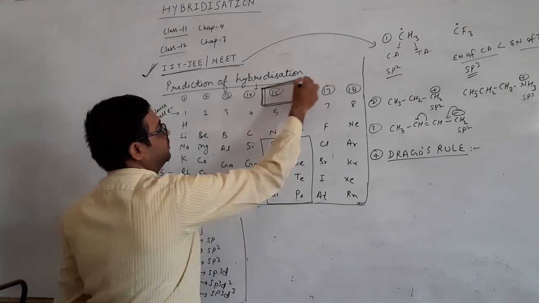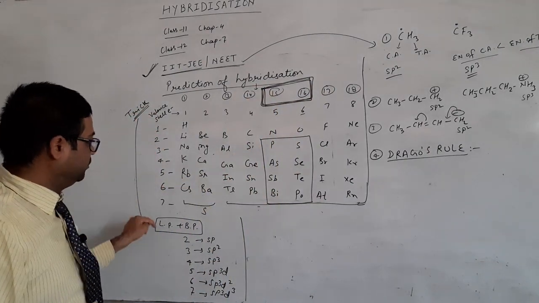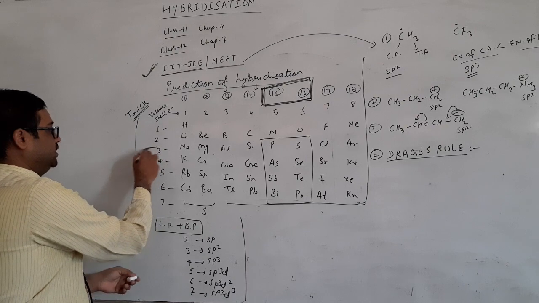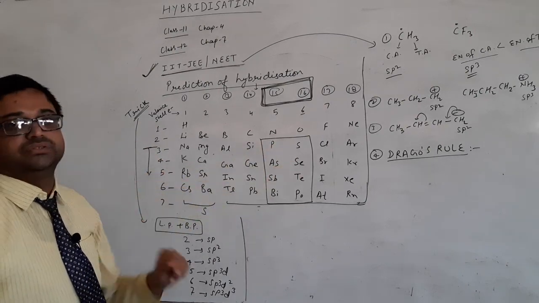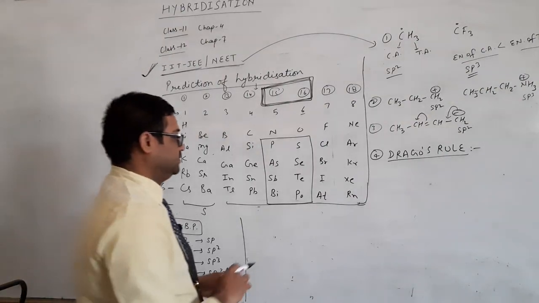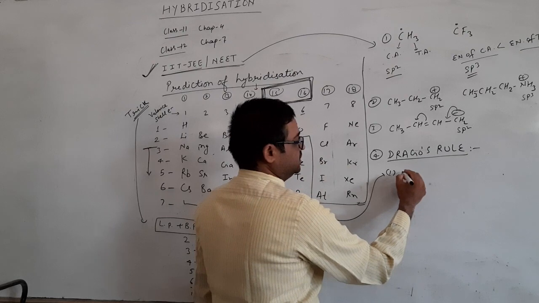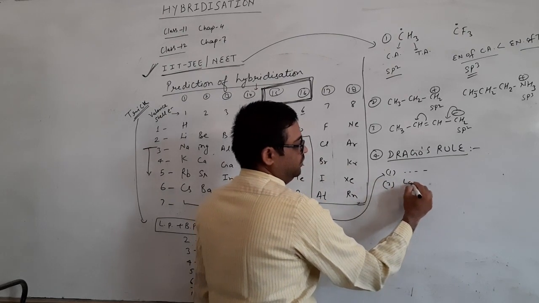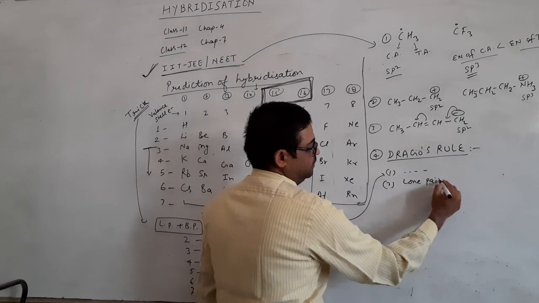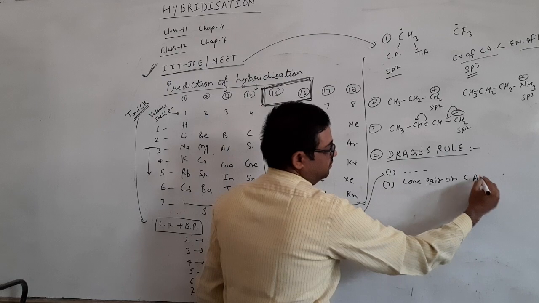Clear? There are 3 conditions. First, these elements should be there. Number 2, a lone pair should be there on the central atom.